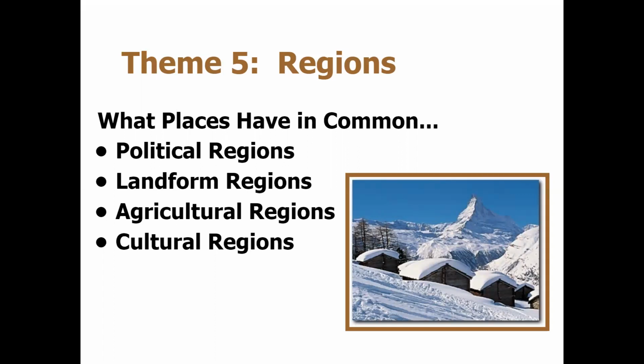So some different kinds of regions that we have include political regions, landform regions, agricultural regions, cultural regions. All right, so again, these are 4 examples of regions and what places have in common.